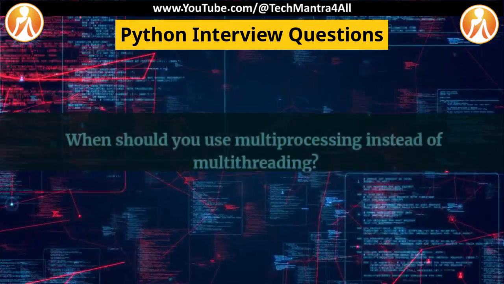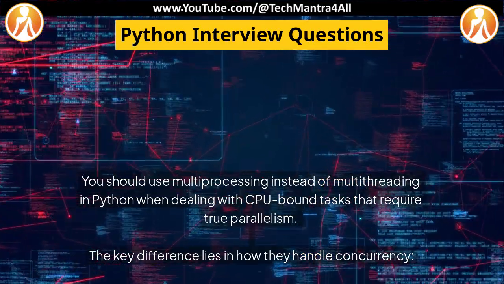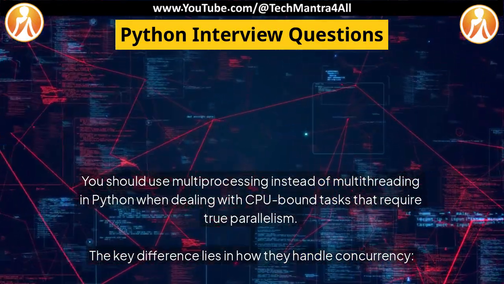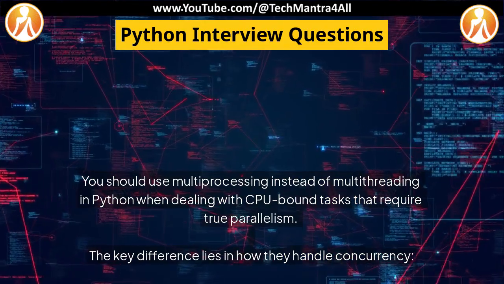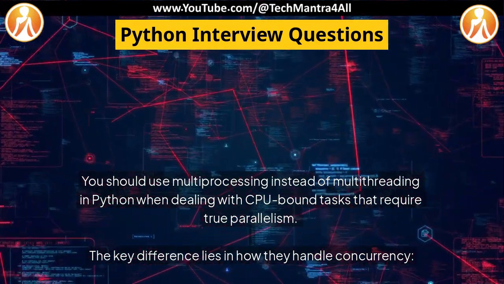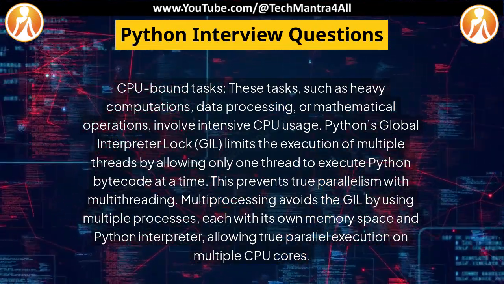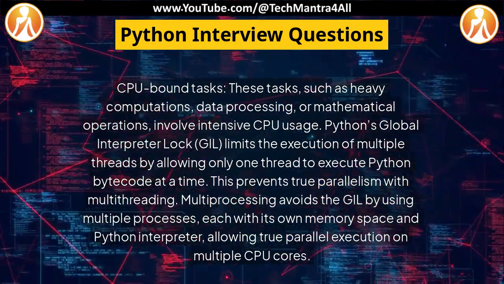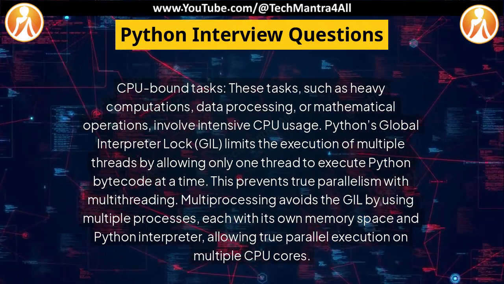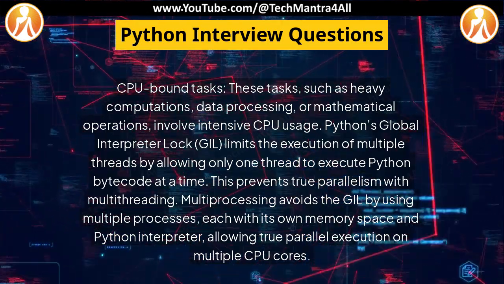When should you use multiprocessing instead of multithreading? You should use multiprocessing instead of multithreading in Python when dealing with CPU-bound tasks that require true parallelism. The key difference lies in how they handle concurrency. CPU-bound tasks. These tasks, such as heavy computations, data processing, or mathematical operations, involve intensive CPU usage.